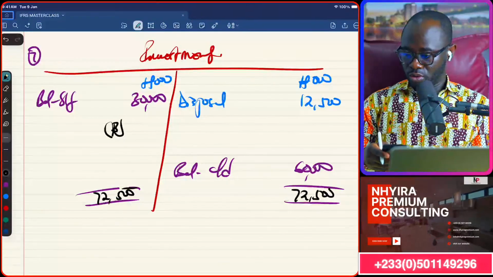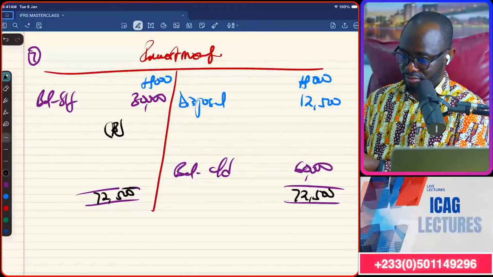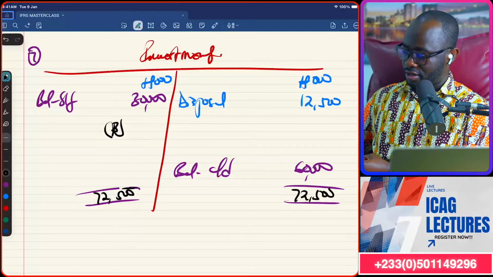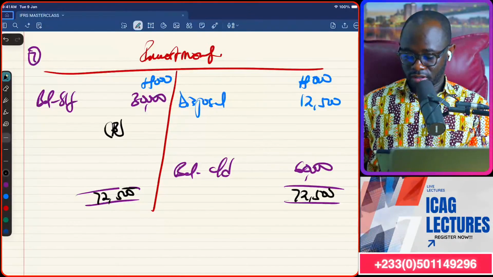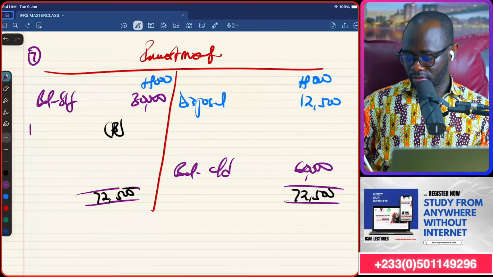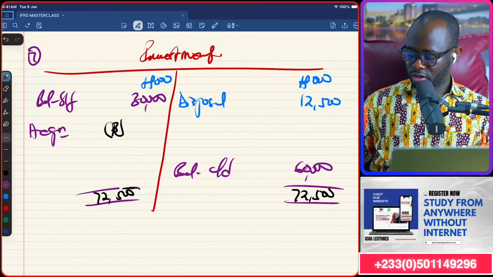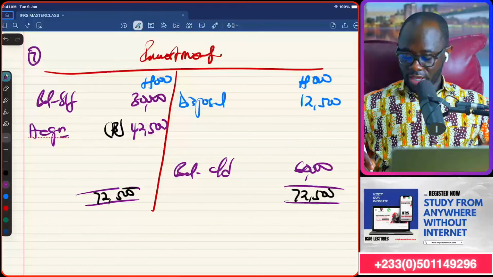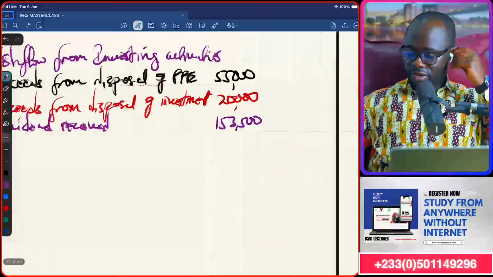So we bring that up. 72,500 minus 30,000. That'll be 42,500. So we will say maybe acquisitions during the year, 42,500. And so that will come under investing activities.